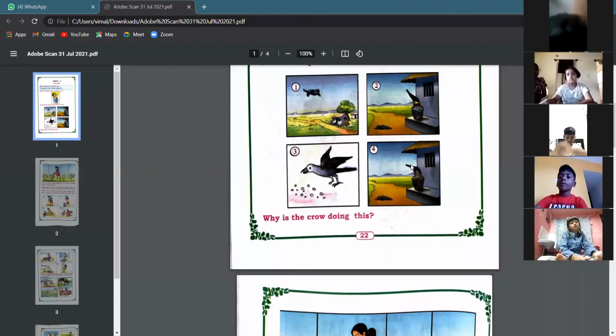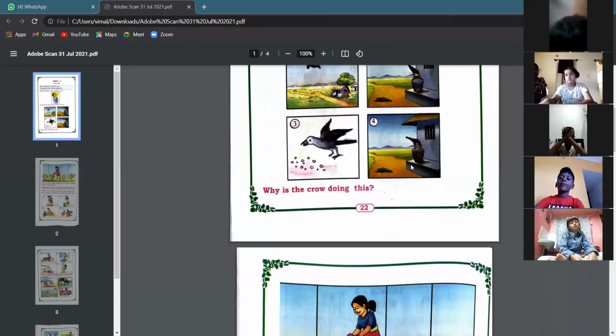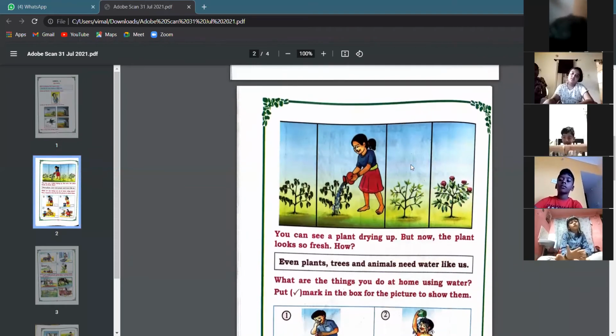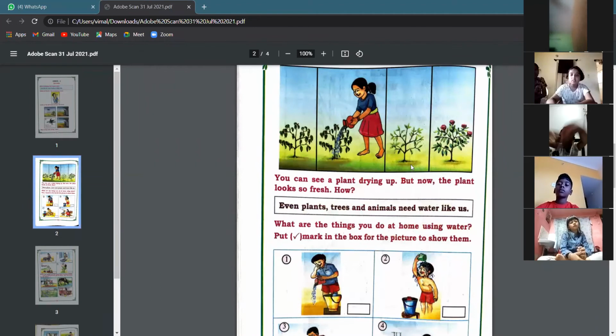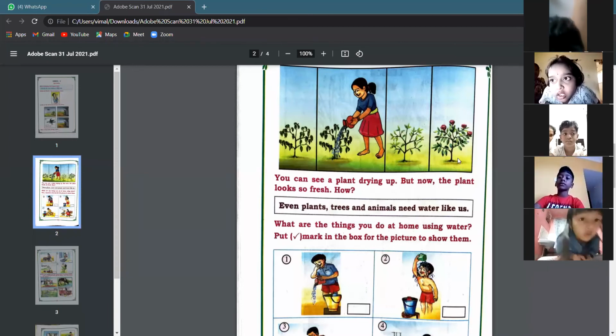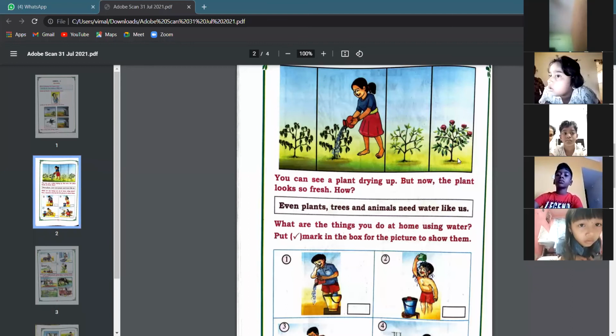Okay, this picture indicates that even plants and even animals also need water to survive. Okay, and here you can see how the plant looks before the girl waters it and how the plant looks after she has been watering it. So you can see if you pour water and take care of the plants on a regular basis, what happens? The plants start giving us fresh flowers. It also gives us fresh fruits and vegetables also.